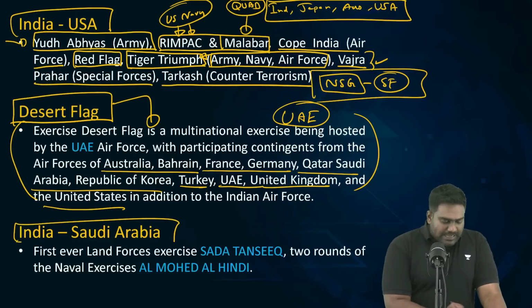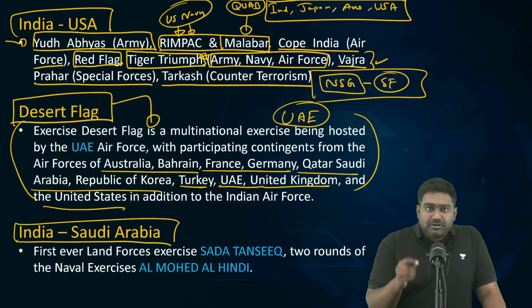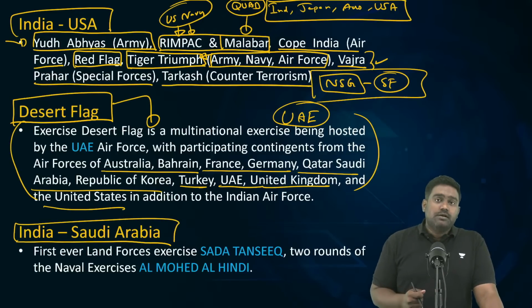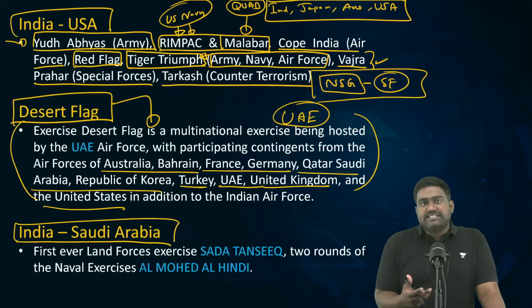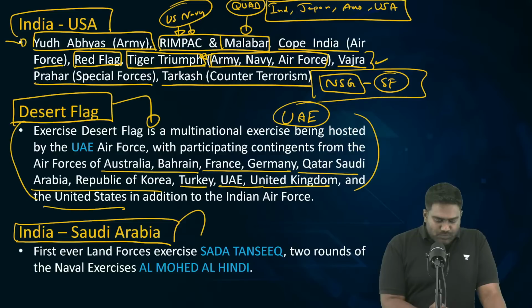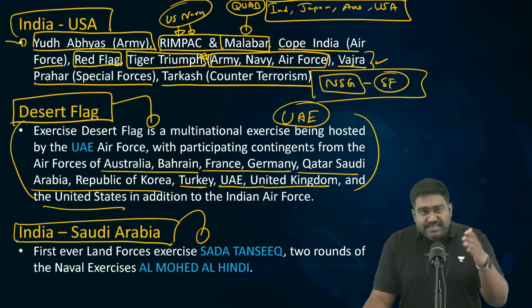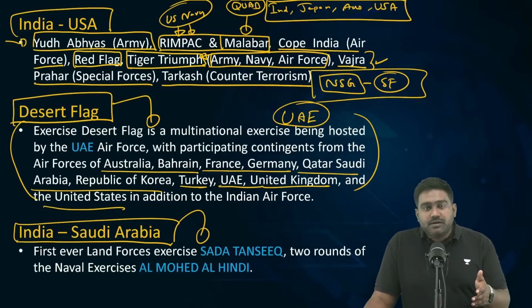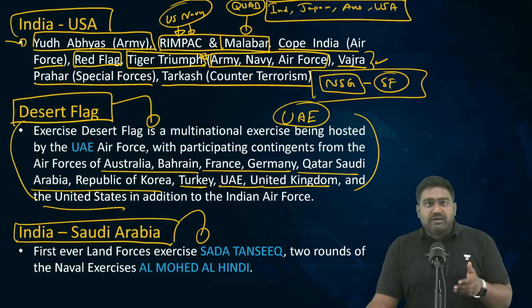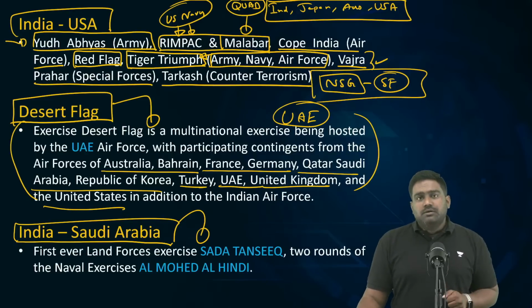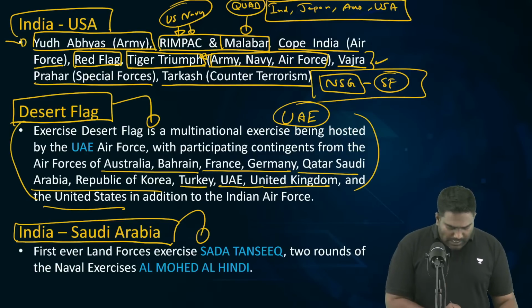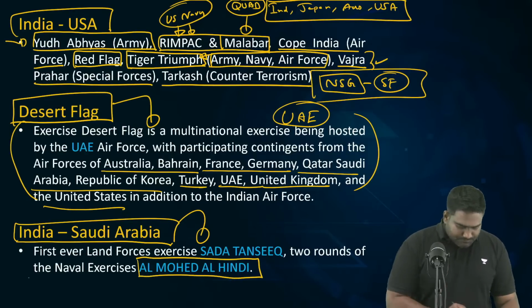Then, coming to India and Saudi Arabia, the defense and military relations are transforming of late. We have launched new military exercises with Saudi Arabia. I feel this topic is very important because PM Modi has recently visited Saudi Arabia. Correct? So we have a naval exercise which was launched very recently, last year, Al Mohed Al Hindi.